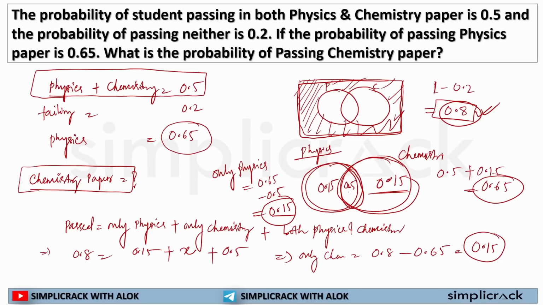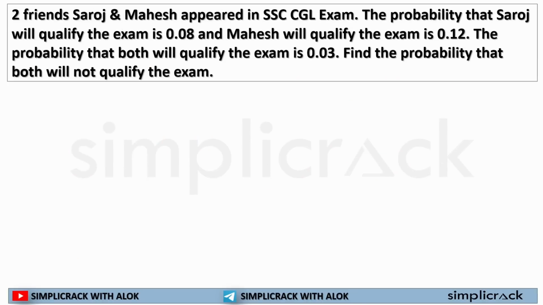Okay, now the next question. Two friends, Saroj and Mahesh, appeared in the SSC CGL examination. The probability that Saroj will qualify the examination is 0.08. Mahesh will qualify 0.12. The probability of both qualifying is 0.03.